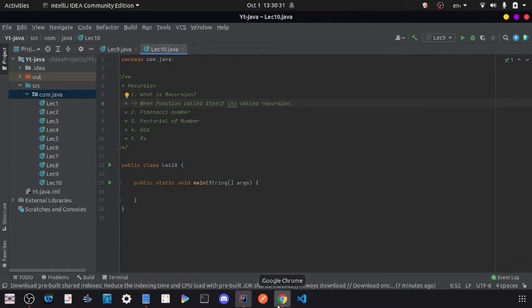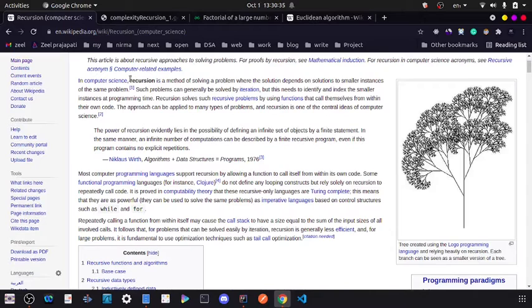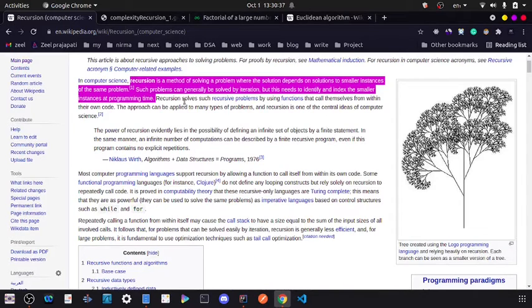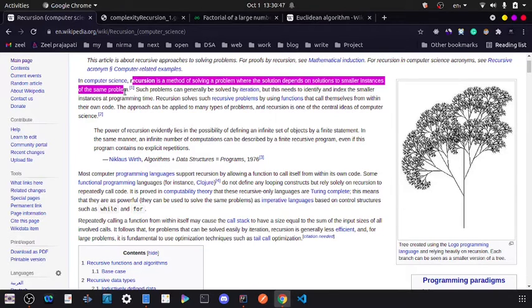Let's see Wikipedia first so that you can understand more. Here, reading: recursion is a method of solving a problem where the solution depends on solutions to smaller instances of the same problem. What this line is saying is that the main problem's solution depends on the smaller solutions of that same problem.